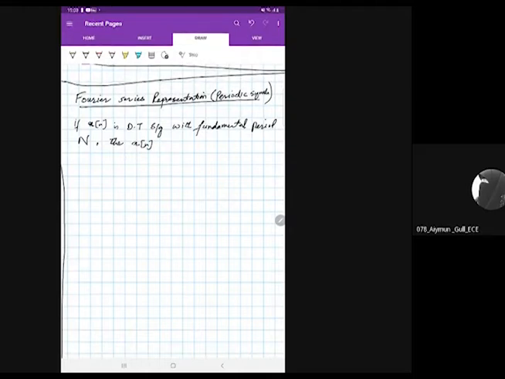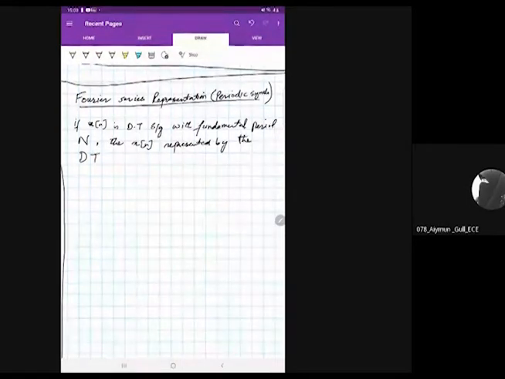x of n in Fourier series will be represented by a term known as discrete time Fourier series, because it is a discrete signal. So what is the discrete time Fourier series?